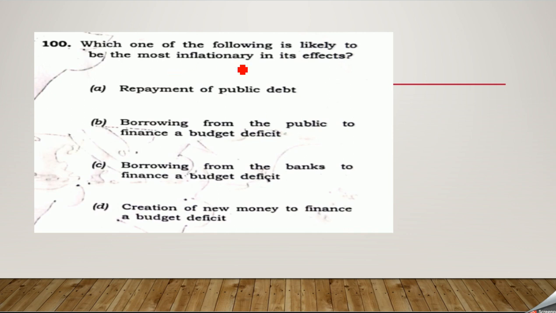Which one of the following is likely to be the most inflationary in its effects? First thing, see, repayment of public debt, borrowing from the public to finance a budget, no. Borrowing from the bank to finance the budget, no. Creation of new money to finance the deficit, yes. Which one of the following is likely to be the most inflationary? Yes, D will be the answer for this.